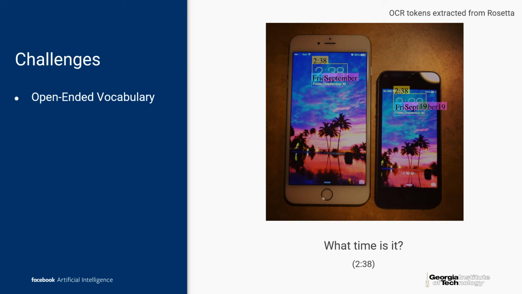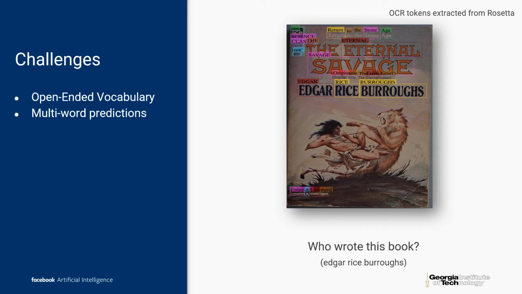Now let's quickly walk through some of the challenges in the TextVQA task. Open-ended vocabulary. TextVQA models need to have an open-ended and dynamic vocabulary which could be built up from the OCR token detected. These models need to be capable of weaving together the relevant OCR tokens to form a coherent answer. For example, on the right, to answer the question who wrote this book, the model has to select right tokens and arrange them correctly in the specified order.